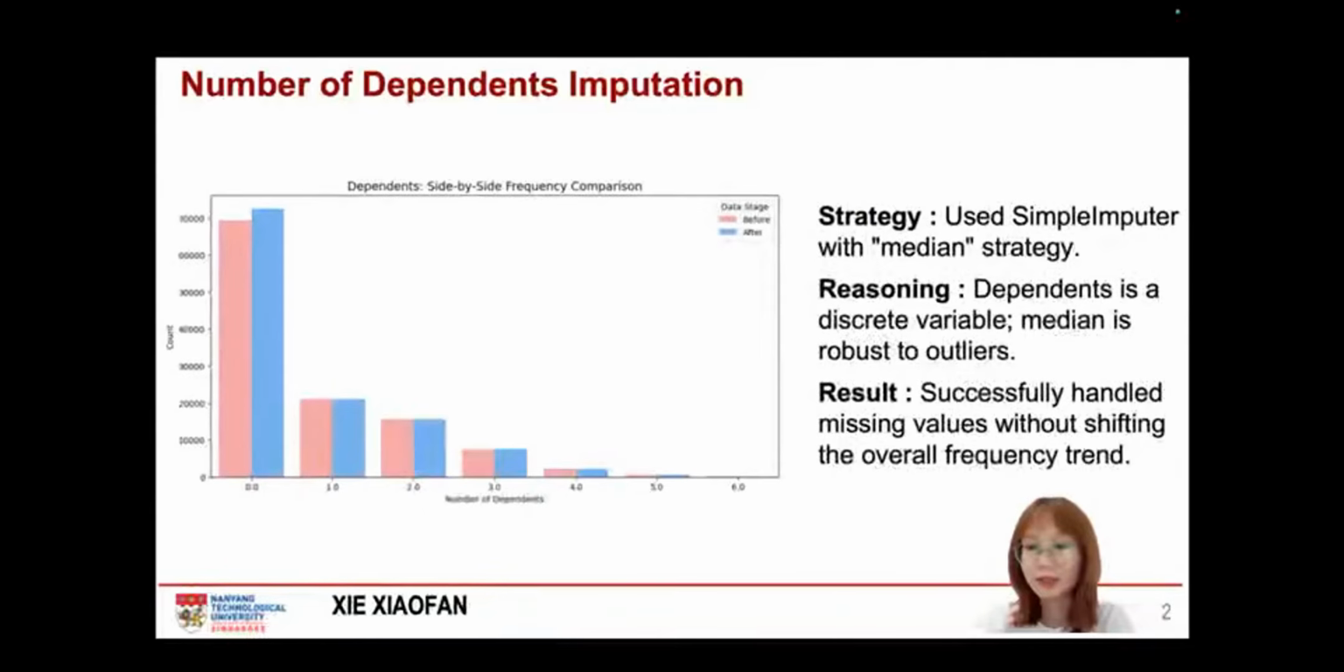Next up is the number of dependents. We had some missing values here too. Because this is a discrete feature, meaning whole numbers, we use a simple imputer to fill them with the median. By looking at these two count plots side by side, you will notice the trends are almost identical. This means we completed the dataset without changing its overall character or adding any bias.